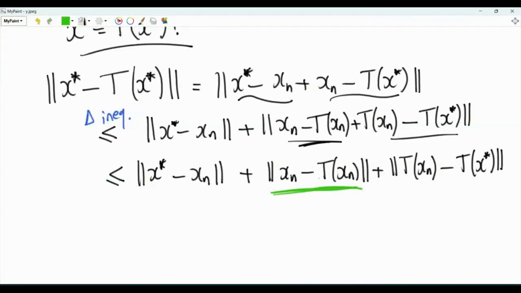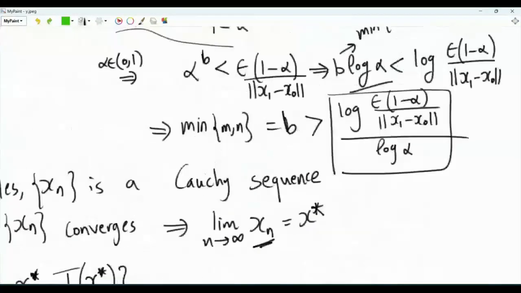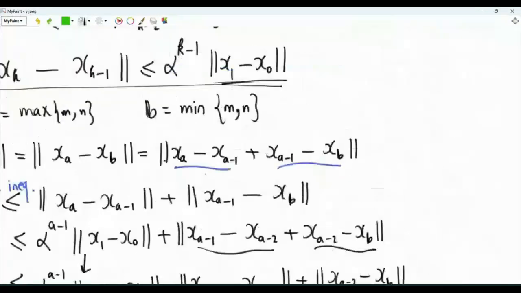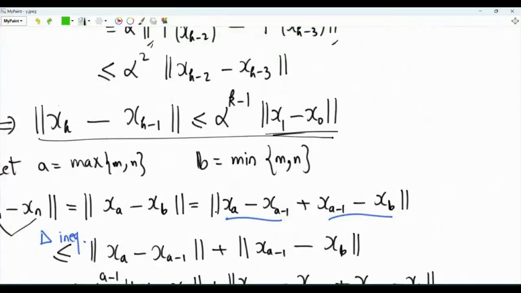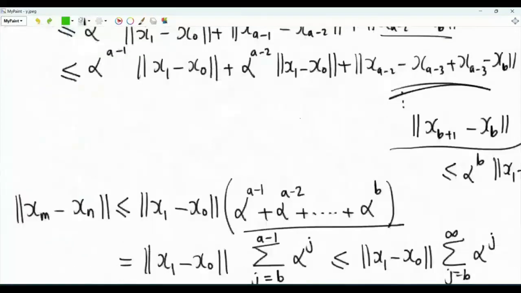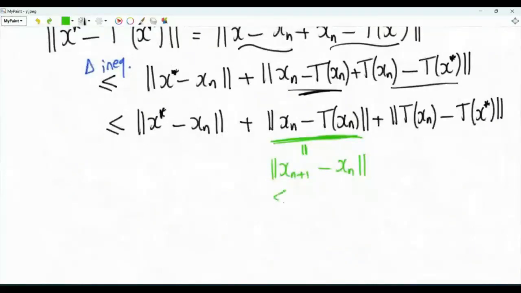For this term, T of xn is xn plus 1. So this is equal to the norm of x of n plus 1 minus xn. We have an inequality for this. If we take the norm of x of n plus 1 minus x of n, we get an upper bound of alpha to the power n times the norm of x1 minus x0.